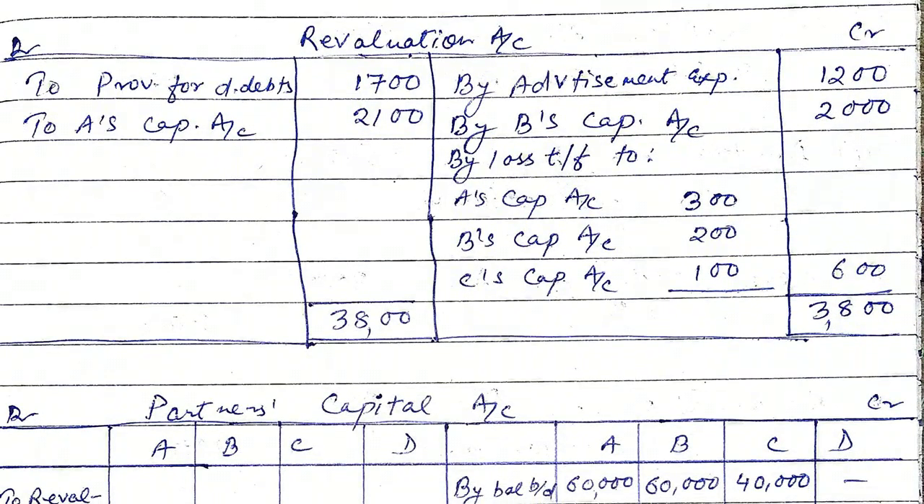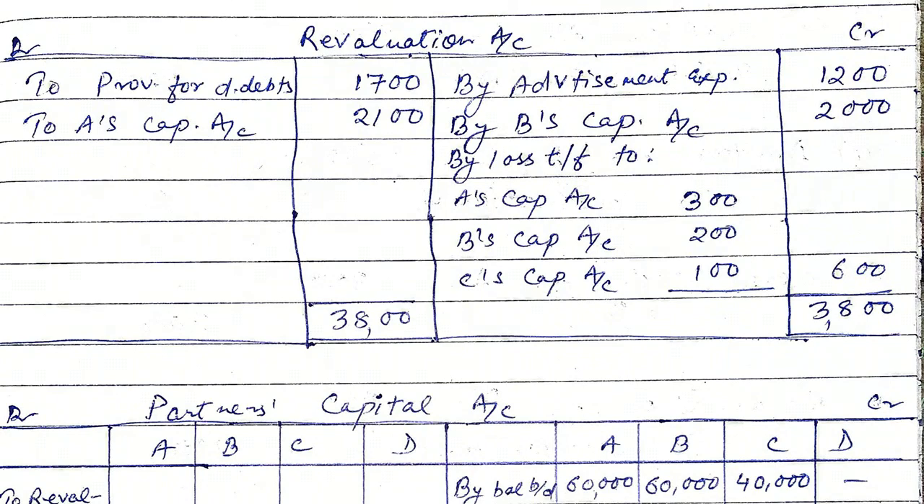Now come to the revaluation account. In this you can see advertisement expenses of 1200 carried forward as prepaid expenses. Increase in asset is a profit for the firm. So advertisement expenses is credited on the revaluation account. Then B's capital account is debited because B is taking some for his personal expenses, rupees 2000. So expenses debited to P&L account includes 2000 paid for B's personal expenses. It will be credited on the revaluation account. B will be debited.